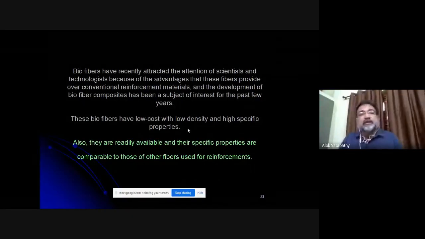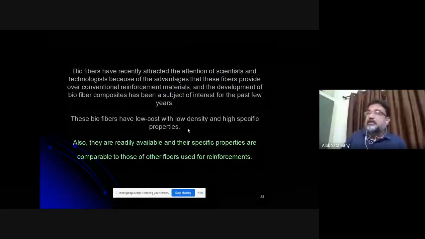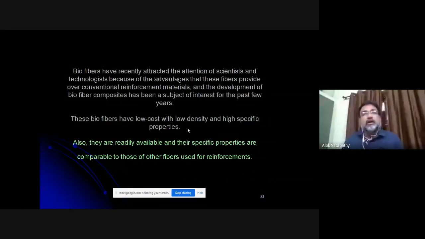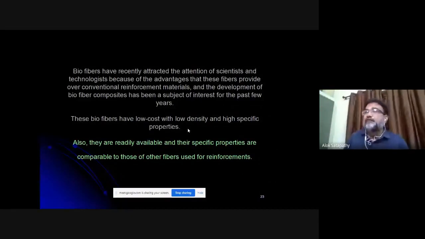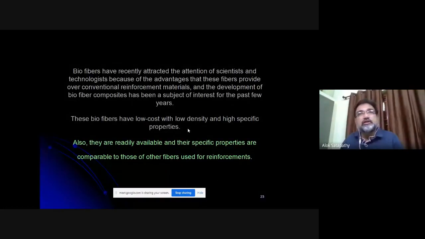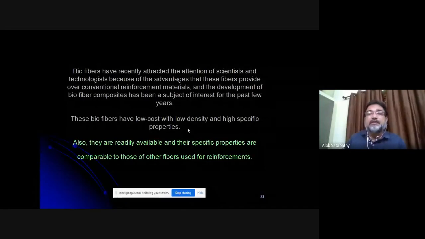Another good thing about them is that they are readily available. It means these resources are in and around us. You don't have to procure them from Europe or America or Australia. If you want a green fiber, you can arrange it from the cultivation site in and around your house or your institute. If you go out to the forest, you can get large options of sources from which green fibers can be extracted. So they're readily available and their specific properties are comparable to those of other fibers used for reinforcement.